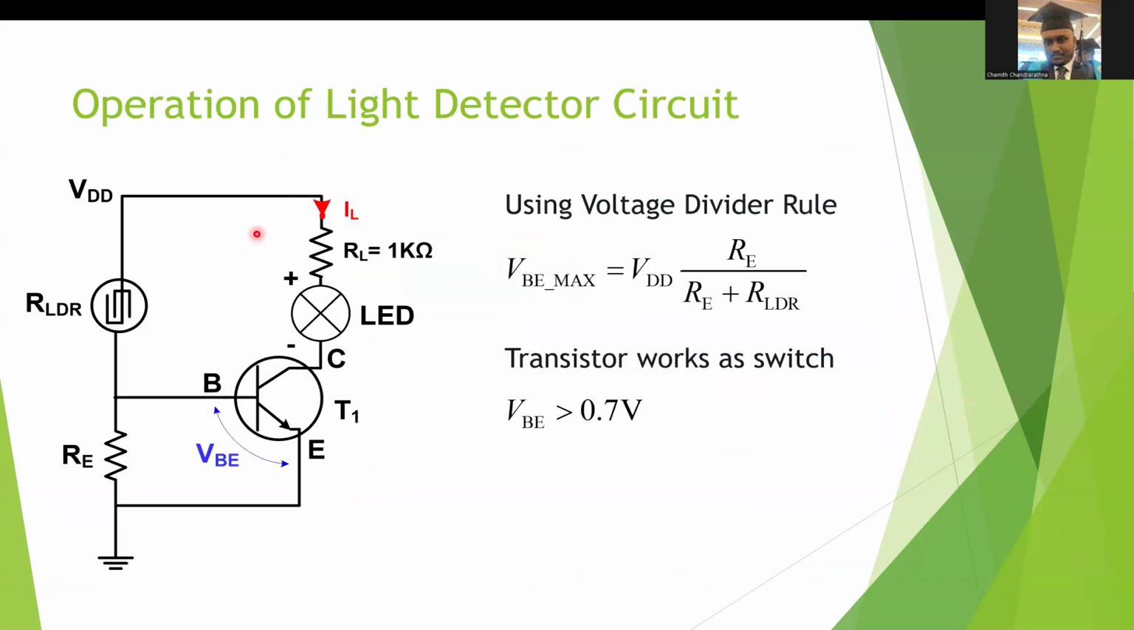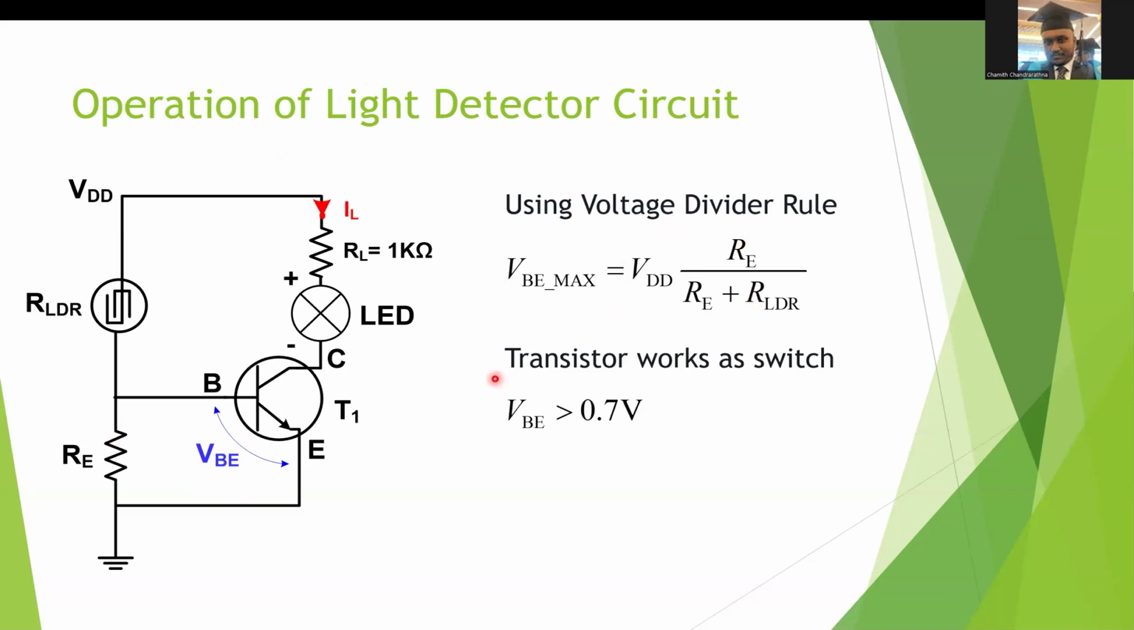Here is the simple schematic of the light detector circuit, which consists of RLDR, two resistors, and one LED, which indicates whether the circuit operates in the light or dark, and also an NPN type transistor, which works as a switch. By using the voltage divider rule, which I have already explained in my previous video, we can express the voltage of VBE, which is VBE max, by using